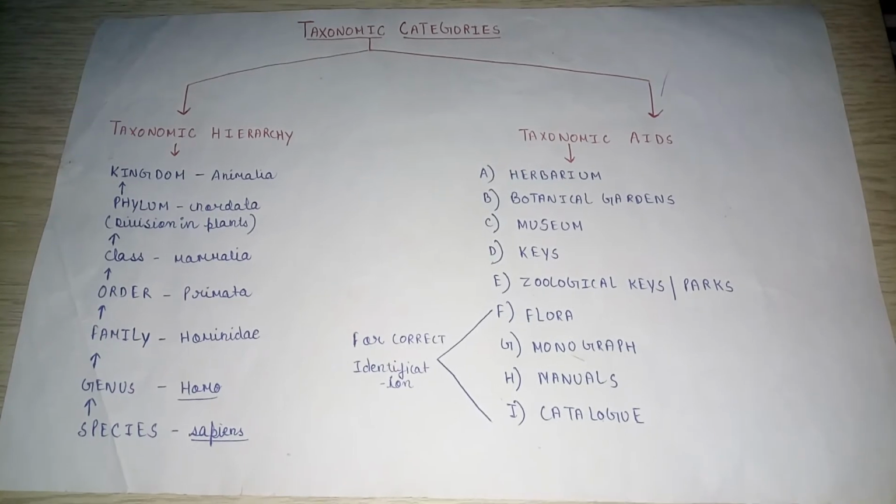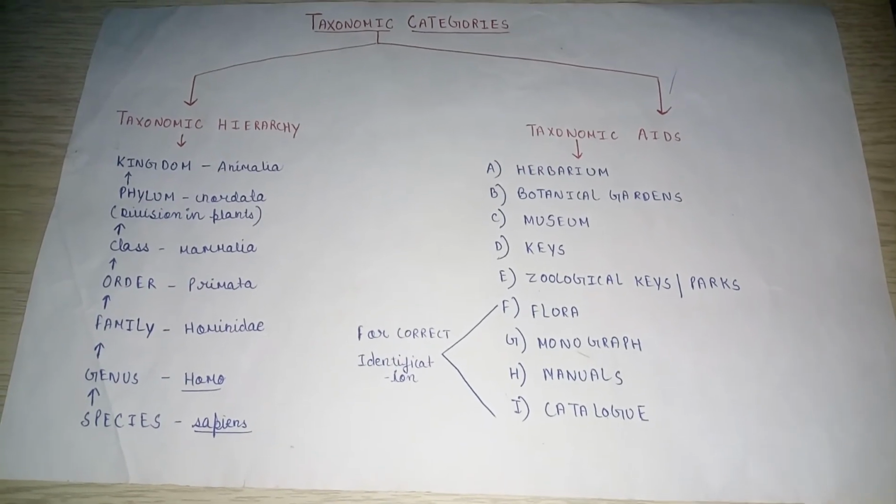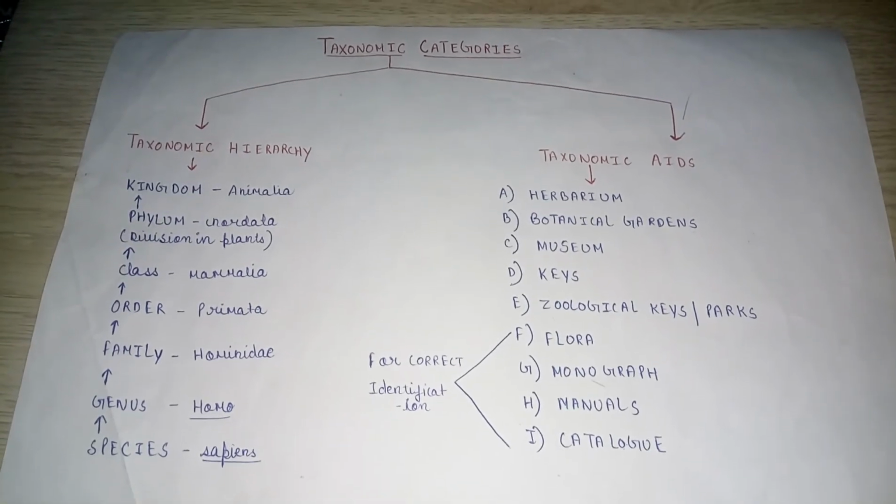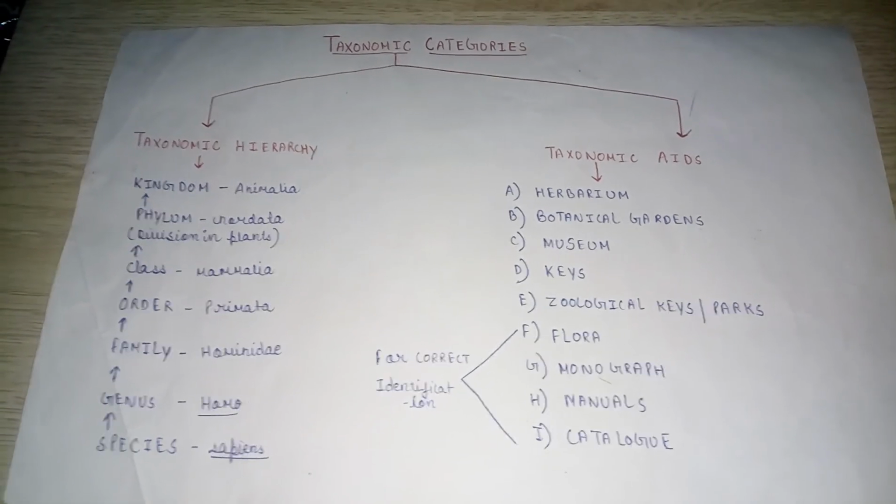First, herbarium. It is a depository of plant specimens in dry condition. The specimens are dried, mounted on a paper and labeled properly.